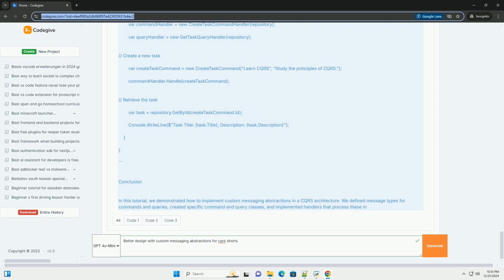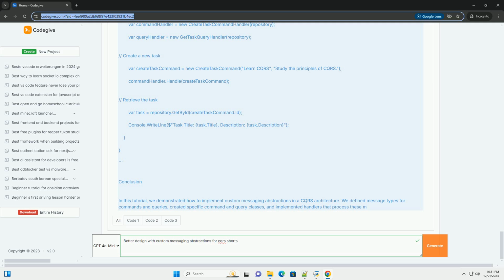Conclusion. In this tutorial, we demonstrated how to implement custom messaging abstractions in a CQRS architecture. We defined message types for commands and queries, created specific command and query classes, and implemented handlers that process these messages. This design allows for better separation of concerns, which is essential in CQRS, and makes the codebase easier to